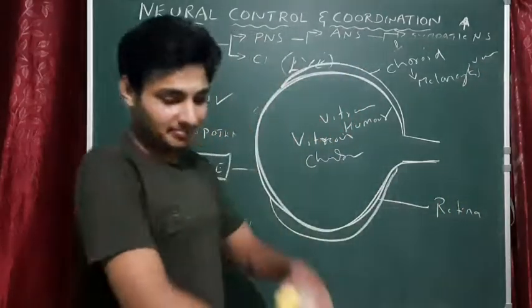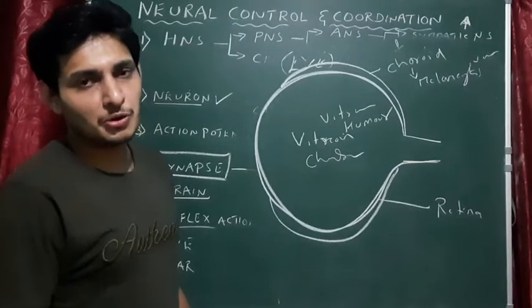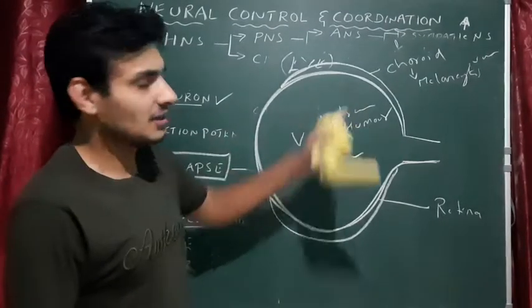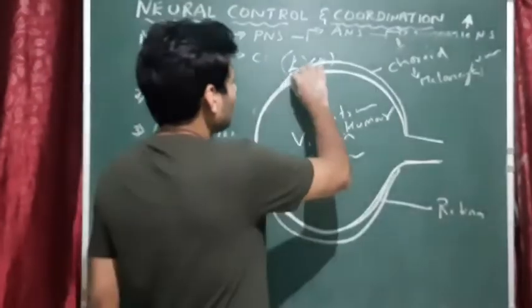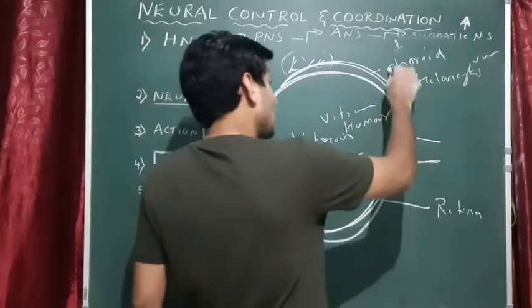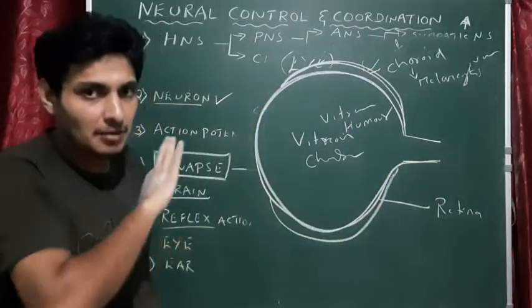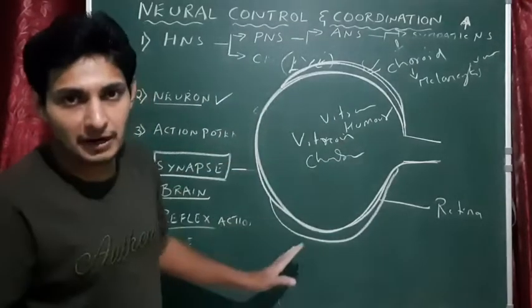What are melanocytes? The same cells. What is the function of melanocytes? Produce pigment proteins, that is melanin. Obviously you can imagine the color of choroid then, black. Okay, and even the choroid also is supplied with the blood vessels. Okay, choroid has blood vessels, whereas retina no blood vessels, nothing else.